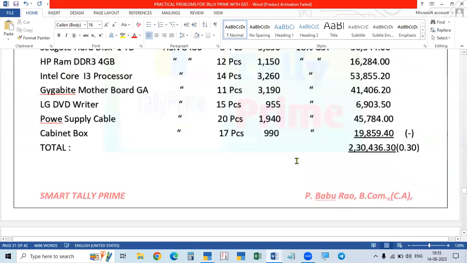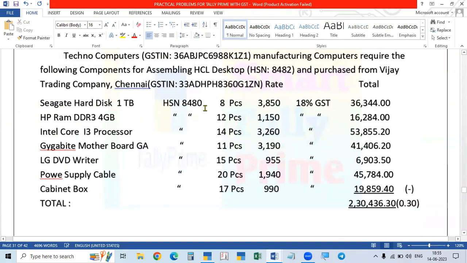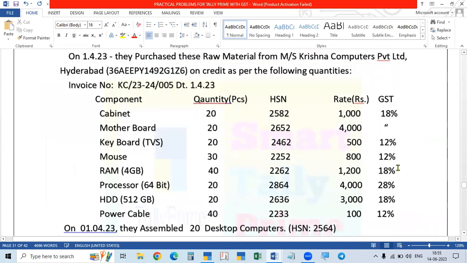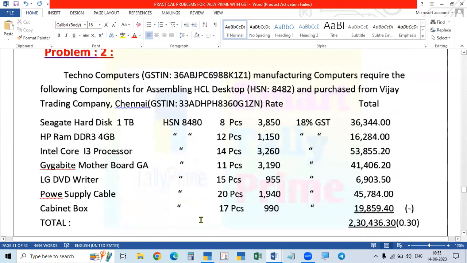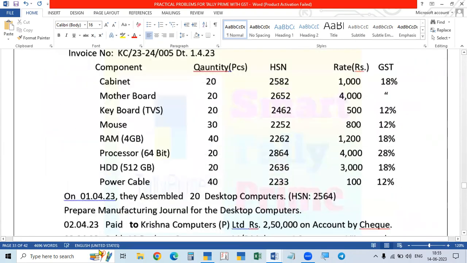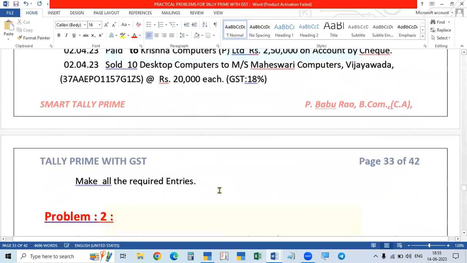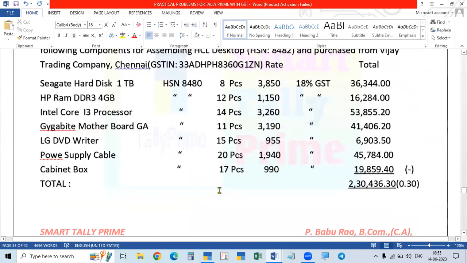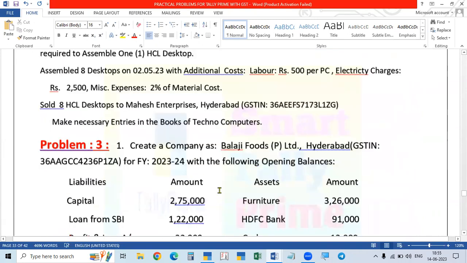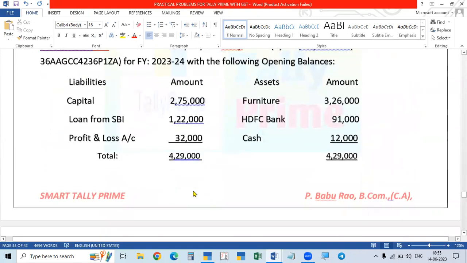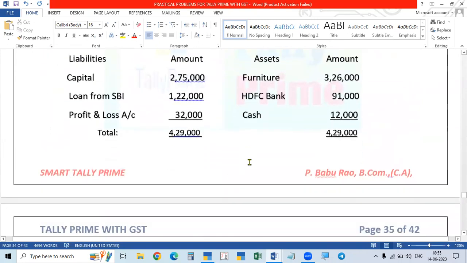The second problem is also the same thing, but here the HSN code is different and the rate is different. Here the HSN code and the raw material rate of GST, everything is the same for all of these, and this is also a computer, and this is also a computer. So the second problem you check out. I will tell you later. The second problem you try, and then in the next part I will work the third problem also.